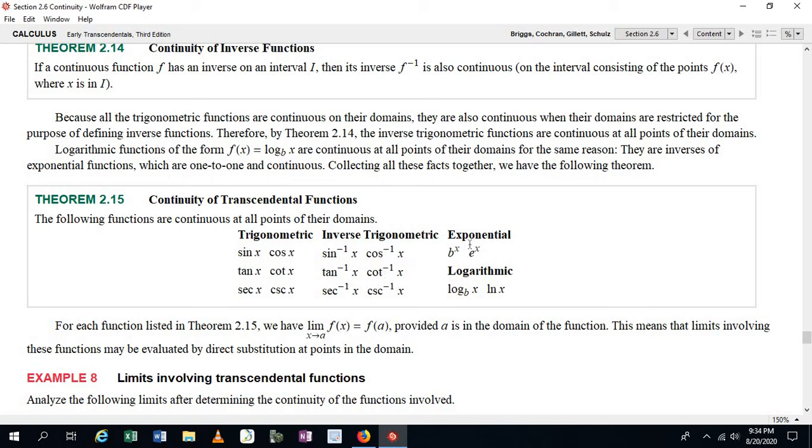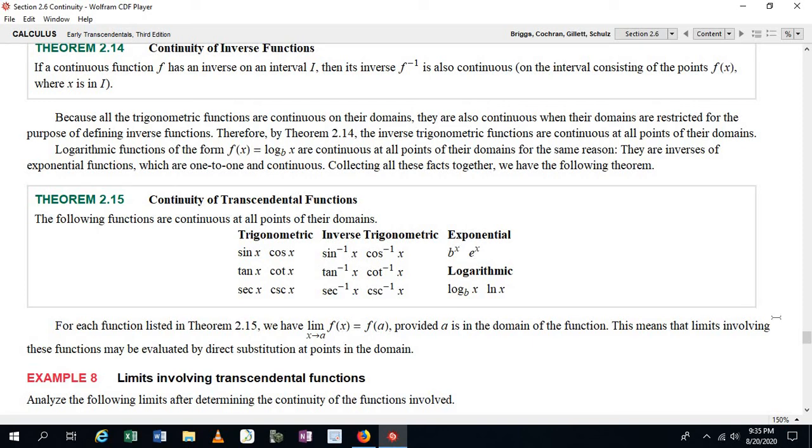Now, as far as the exponential functions go, now remember, exponential functions are functions that look like this. They have some base raised to the x power. And one of the more common bases that you'll see is the base e, the natural base.